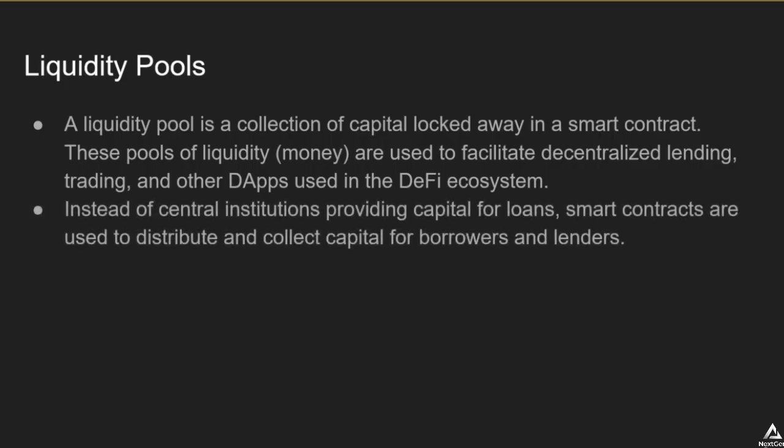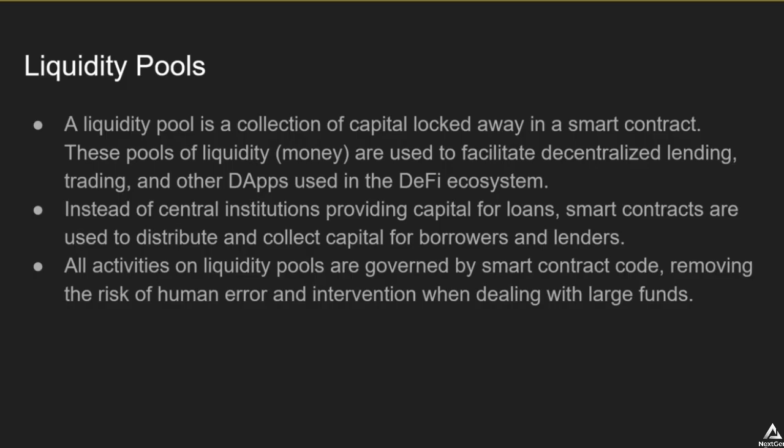So instead of central institutions providing capital for loans, smart contracts are used to distribute and collect capital for borrowers and lenders. All activities on liquidity pools are governed by smart contract code, thus removing the risk of human error and unwanted human intervention when dealing with large funds.